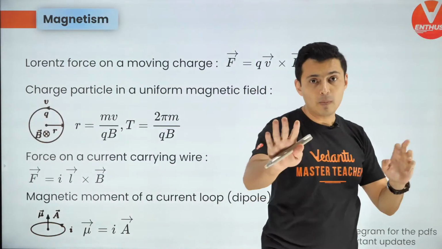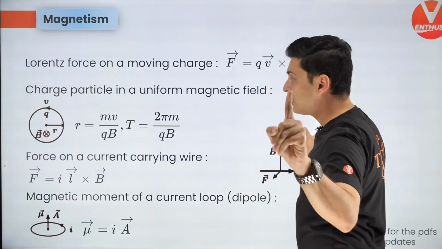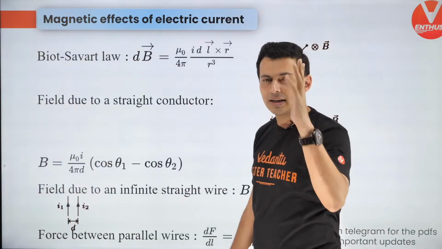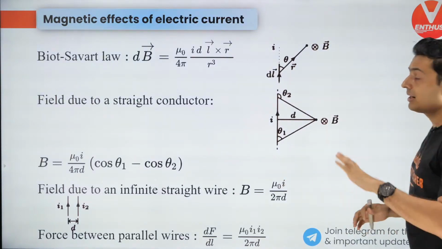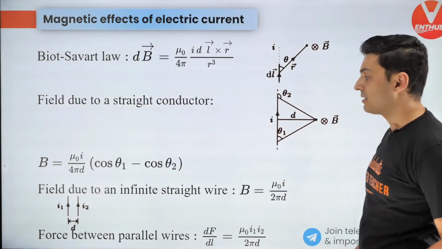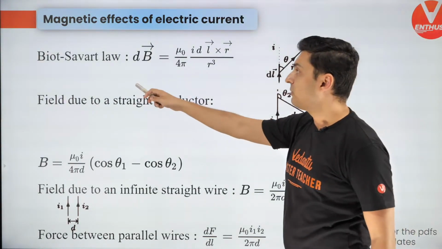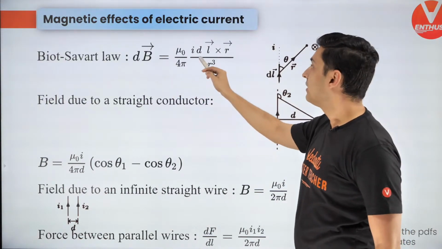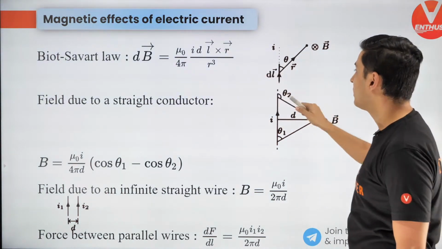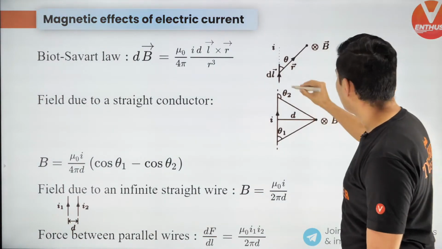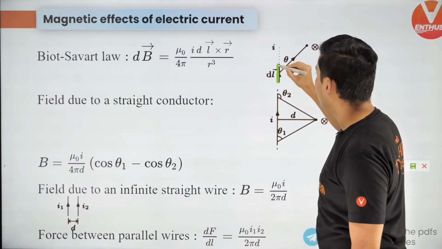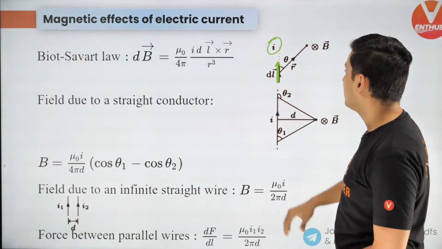Guys, lots of problems are coming ahead. First, I'm just brushing through the formulas so that the mood is set up, so that you know what the important things are and you have not missed any important stuff. Next, Biot-Savart's law. The magnetic field due to a current carrying element. Look at this one over here. This is an element of wire which is carrying current I. This is the current carrying element.